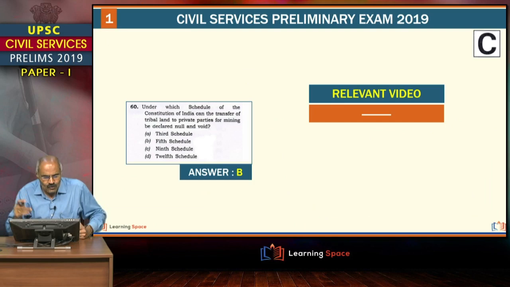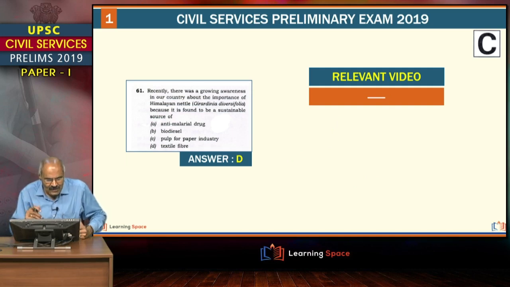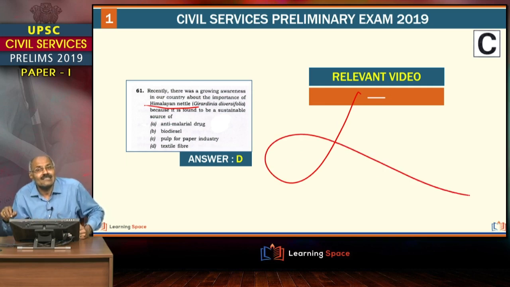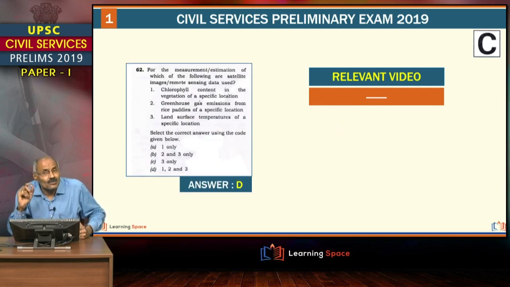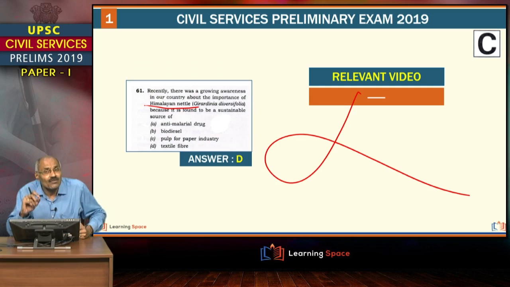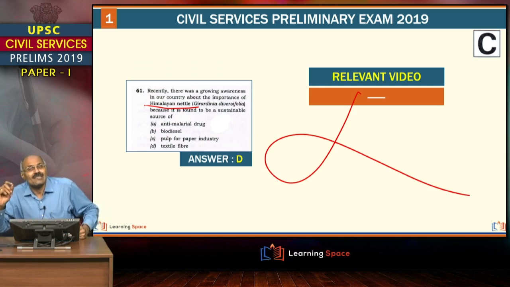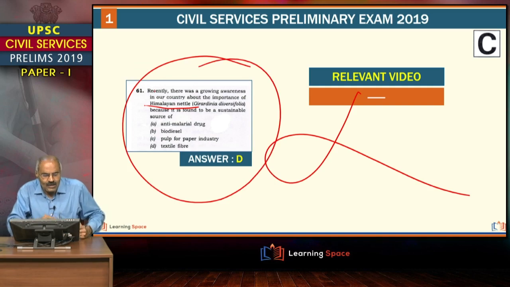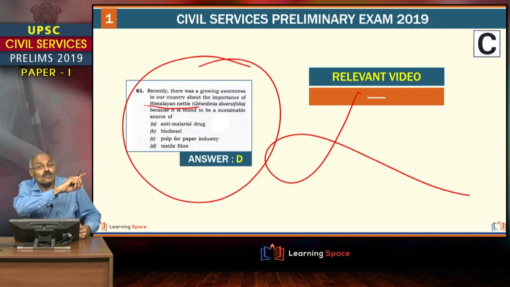And here if you see the next one, this was not taught because we are yet to complete polity. And this is with regard to this Himalayan nettle. Somehow we missed this, and let me tell you, in future we would like to take care of such type of minor aspects, or you can say this was not in the news in recent times, but this question was asked. Similarly, water reservoirs were asked. They were not big water reservoirs, very, very small, but still they are asked.